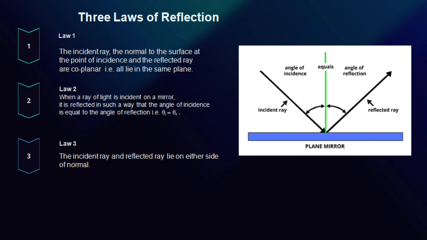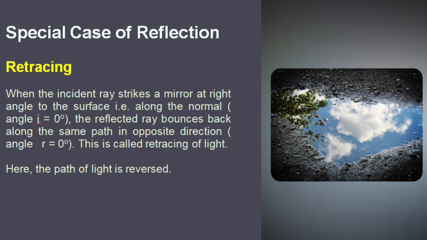The third law states that the incident ray and reflected ray lie on either side of the normal. That is, one ray is on the left of the normal and the other is on the right of the normal.